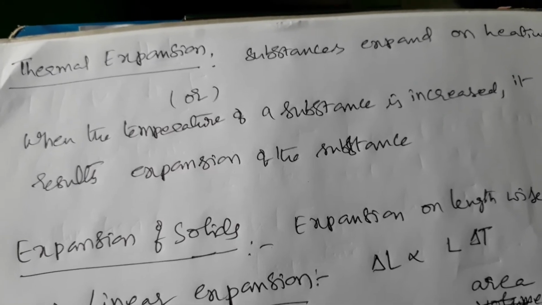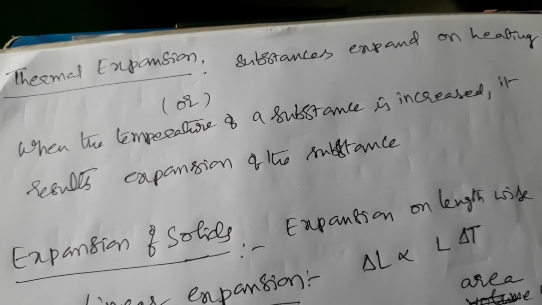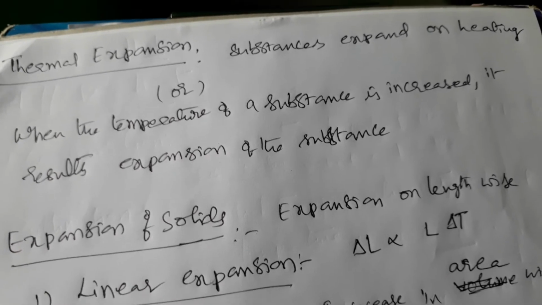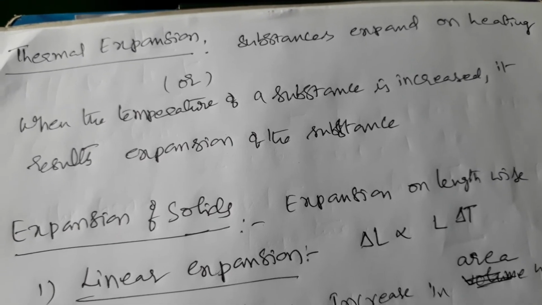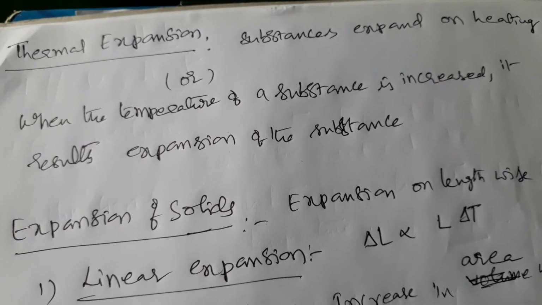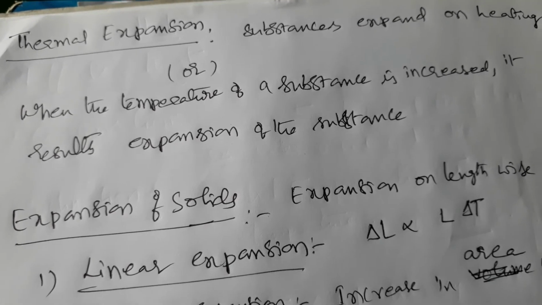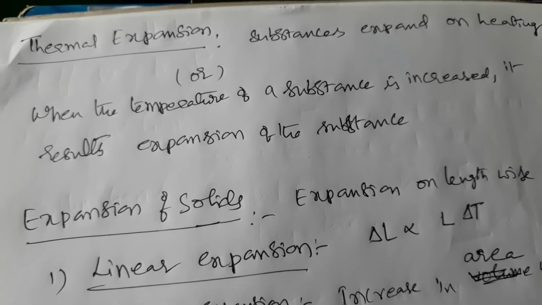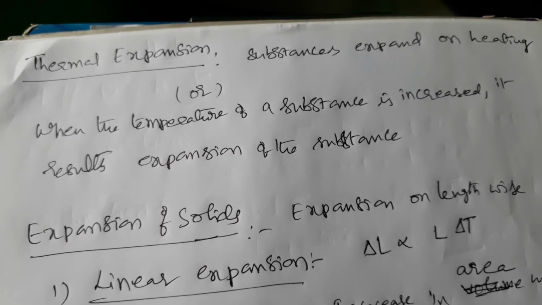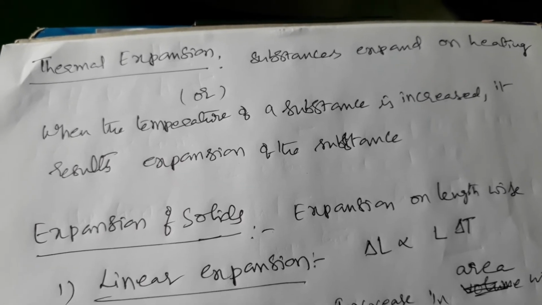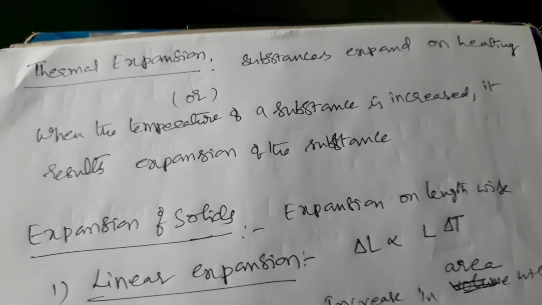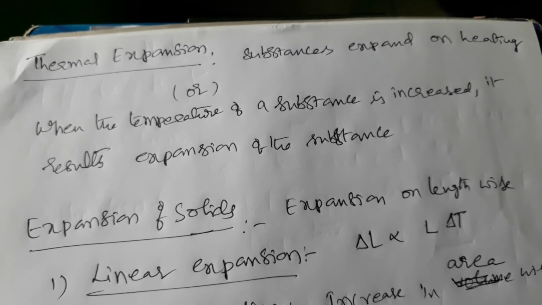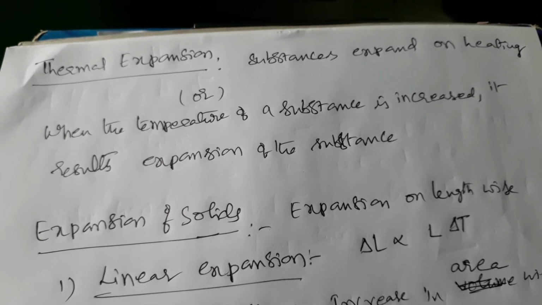When heat is supplied to a substance, it is absorbed, molecules vibrate and move, and the gap between molecules increases inside the matter, so it expands. This is called thermal expansion. By definition, when the temperature of a substance is increased, the resulting expansion of the substance is called thermal expansion.